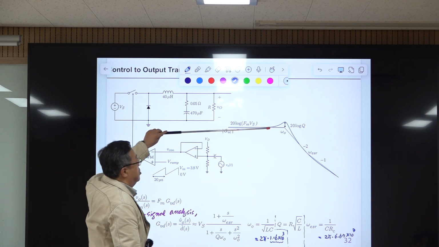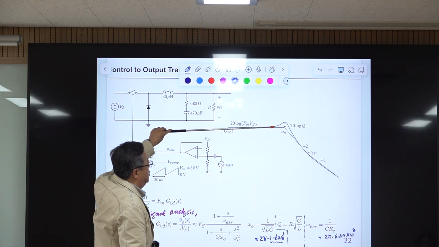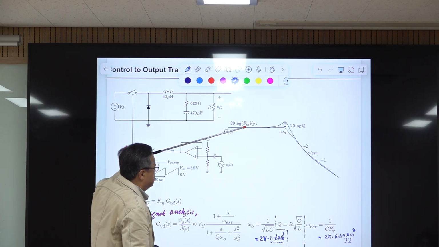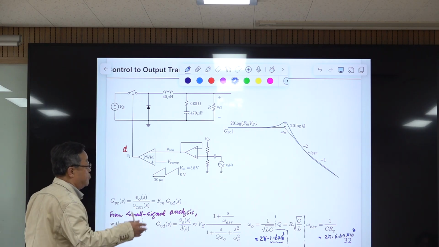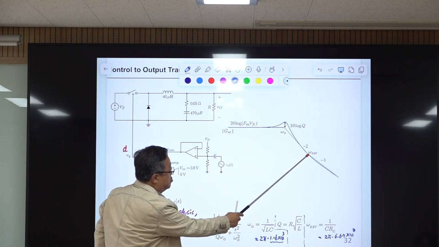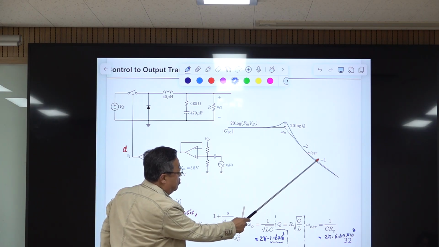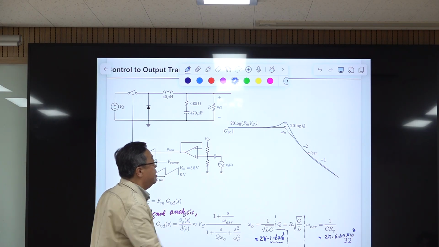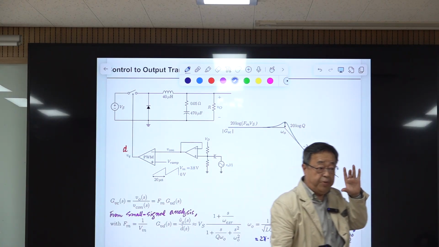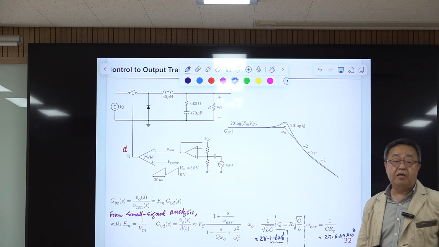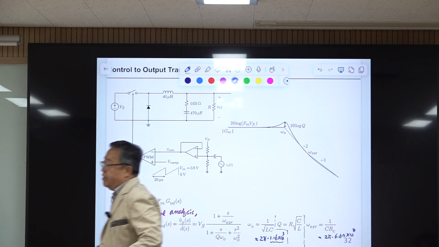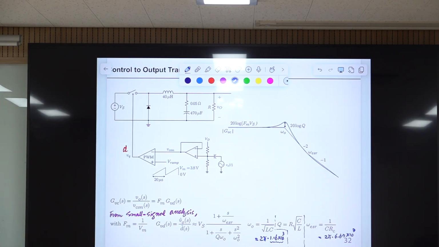So low frequency value of duty ratio to output transfer function was Vs, but we have FM here because this is the control to output transfer function, and this double pole slope becomes -2, and there is the ESR 0, slope becomes -1, and at this frequency we have peaking. The magnitude of peaking is given by 20 log Q. Okay, so everything is known.